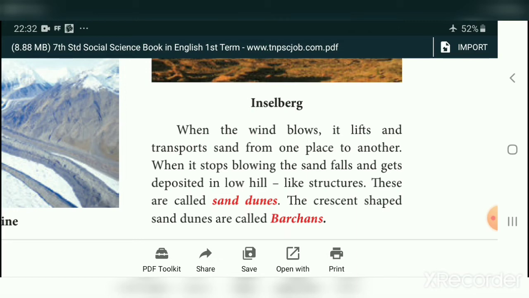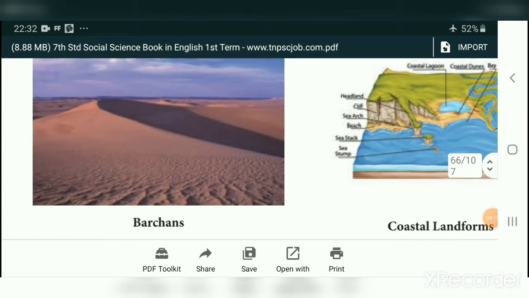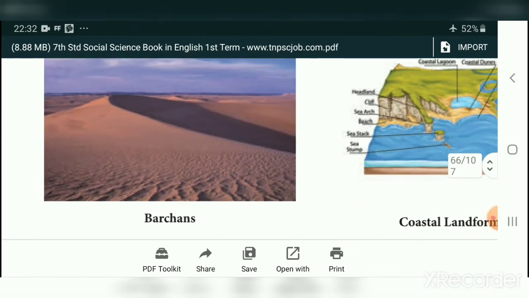The crescent shaped sand dunes are called barchans. It is crescent shaped, half circle shaped. This we call barchans. You see here, this is a sand dune, but it looks like a crescent shape, half moon shaped. This we call barchans.